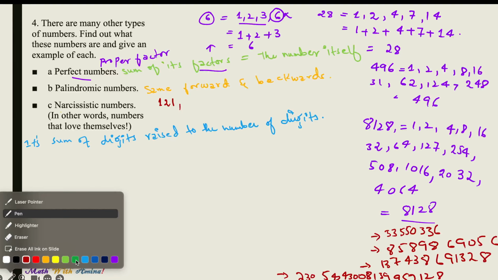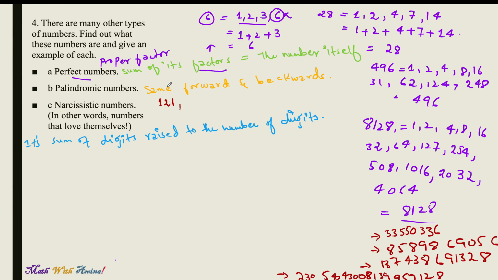Or let's say we do 343. Or let's say we do 404, 525. So you see, forward and backward are the same.